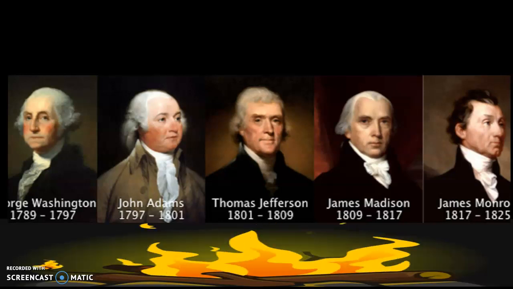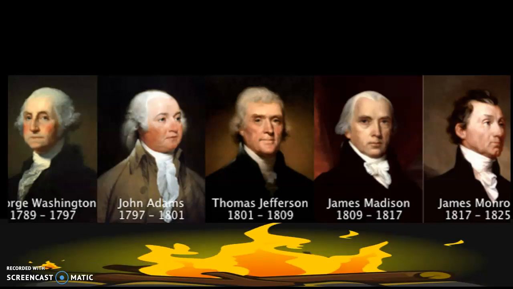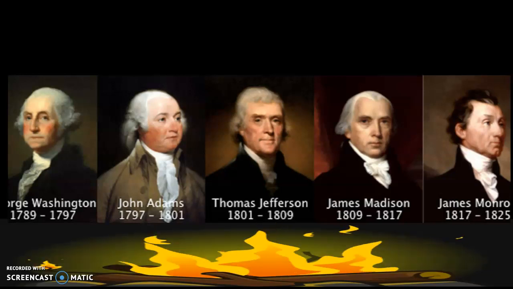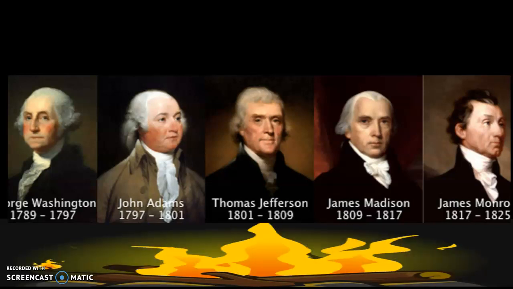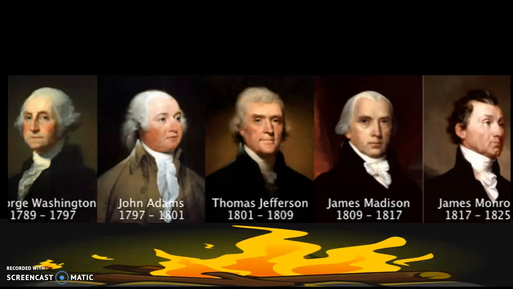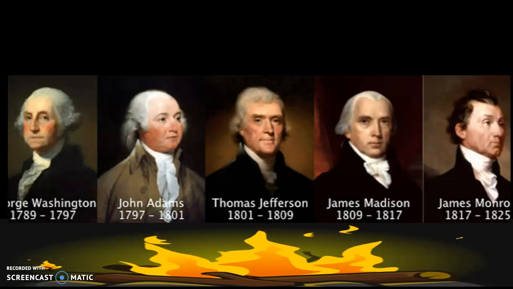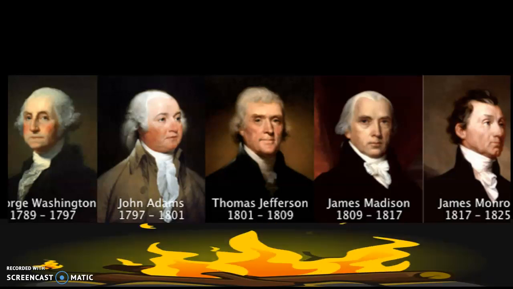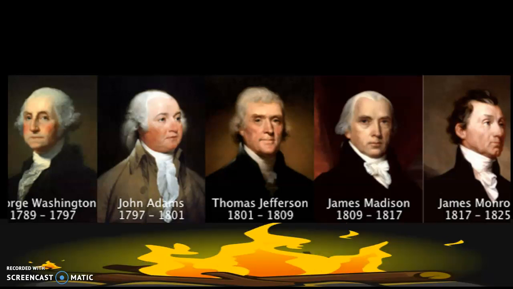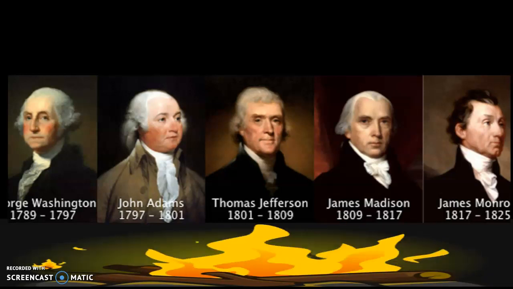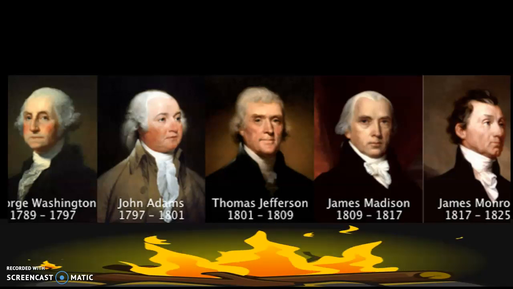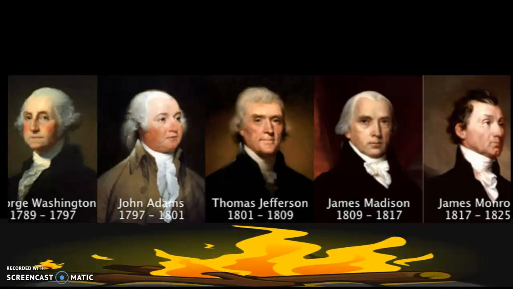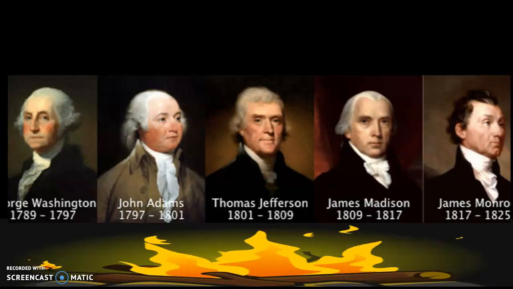So during Washington's presidency, he set many different precedents, which are things that he did first because he had to. He's the first American president, so he has to do things first, and then other people follow what he did. One of the key ones that Washington did was he stepped down after 2 terms because he was reelected to a second 4-year term, and he stepped down after that term, thereby setting the precedent for each president to step down after 2 terms serving as president. Now, some people like John Adams did not get elected for a second term, so he only served for 4 years. But back to Washington, during this time, some things happened.